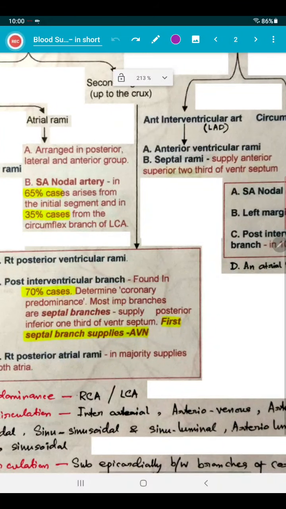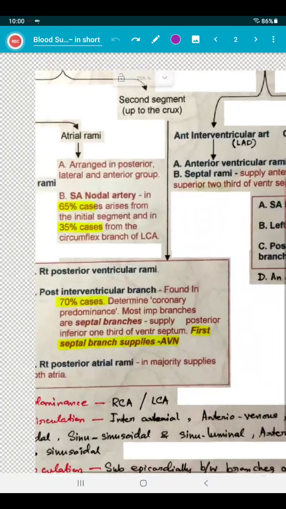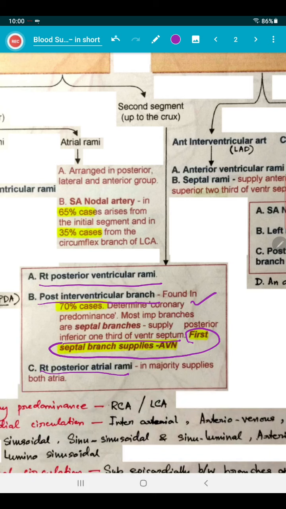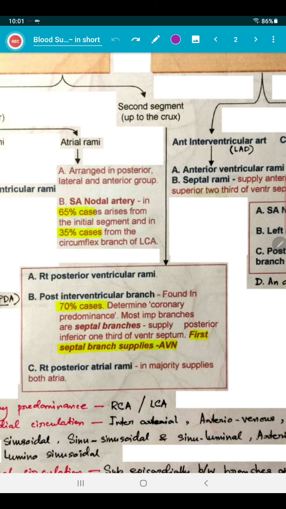Okay, you move on. Then your second segment from the inferior border up to the crux. Branches A, B, C. A is right posterior ventricular rami, B is posterior interventricular branch, C is right posterior atrial rami. Found in 70% cases, determine coronary predominance. Most important branches are septal branches, supply posterior inferior 1/3 of the ventricular septum. First septal branch, I have told you, supplies the atrioventricular node or AVN. Then right posterior atrial rami in majority supplies both atria. This is a minor one.